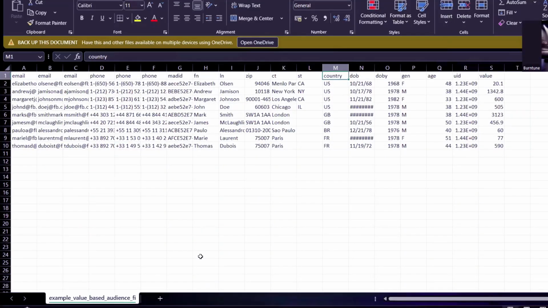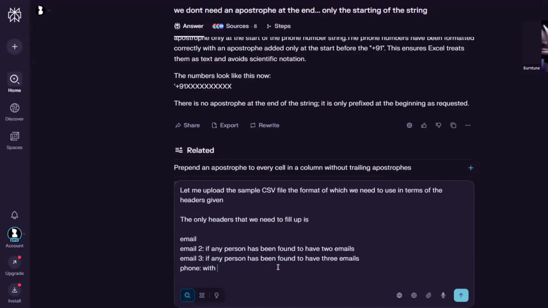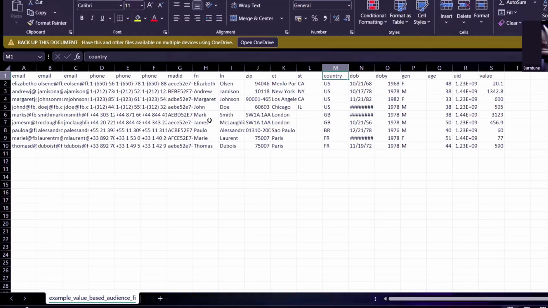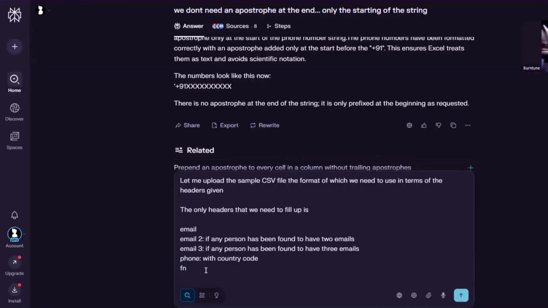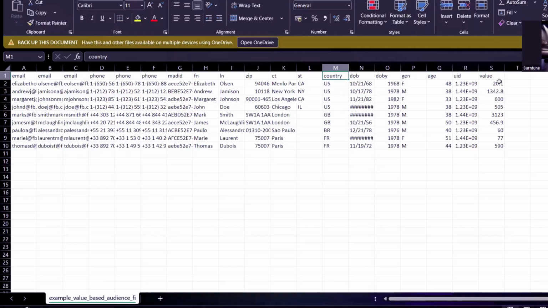And then we need phone, right, with country code. Then we need to fill in FN, which in our case should be full name and not just first name, which is what FN means. We don't need the last name. Let's have a country, which will be IN, India. And anything else? I think we are good. What is UID? I'm not sure. 1, 2, 3, 4, 5, 6, 1, 2. That's weird. So that's it.